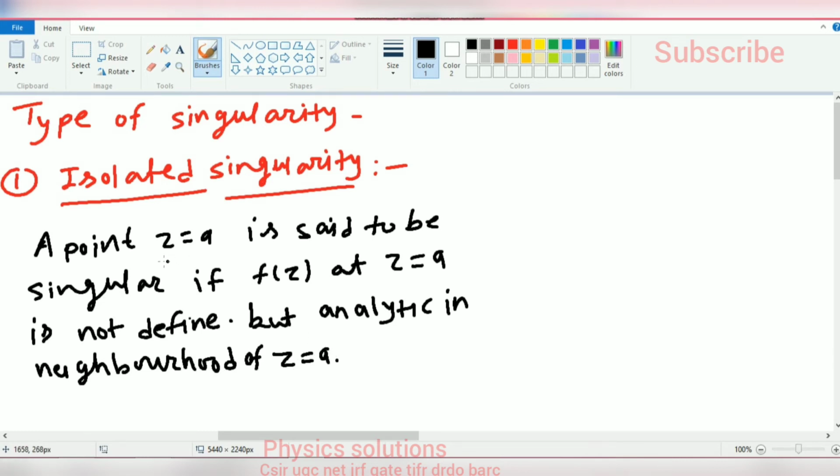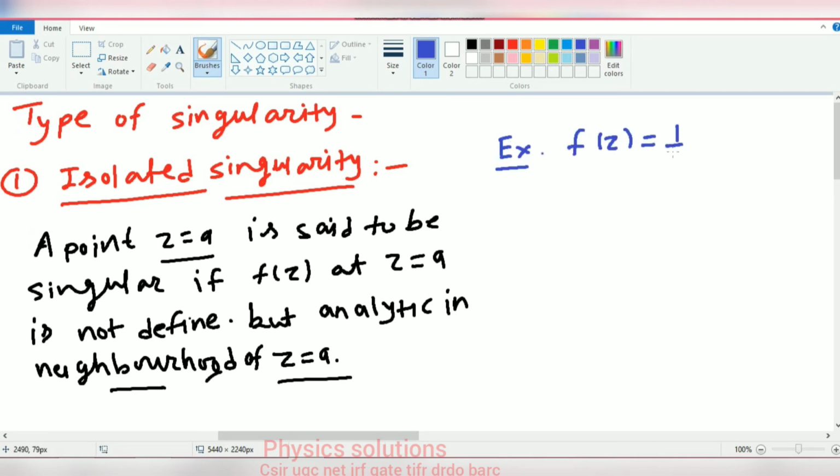That means the function at z is equal to a is not analytic, not defined, but in the neighborhood of z is equal to a the function is well defined. Let's take examples here. First example is f of z is equal to 1 upon z. So we can conclude that at z is equal to 0 the function is not defined, so z is equal to 0 is a singular point of this function.